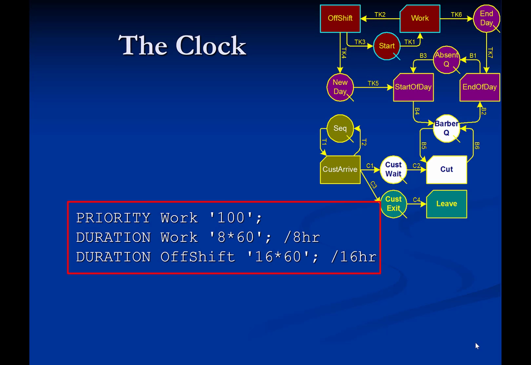These statements define the attributes of the activities for the clock. Combi activity work is assigned the highest priority because the existence of an instance of activity work is a prerequisite for other combi activities to start. The time units for this model are in minutes. Thus, the duration of work is 8 times 60 to represent 8 hours of work time. The duration of off shift is 16 times 60 to represent 16 hours of off time.